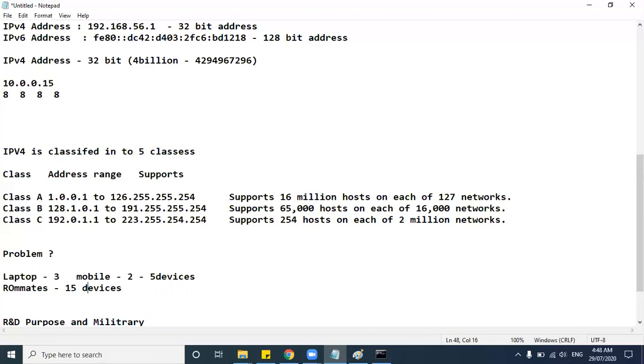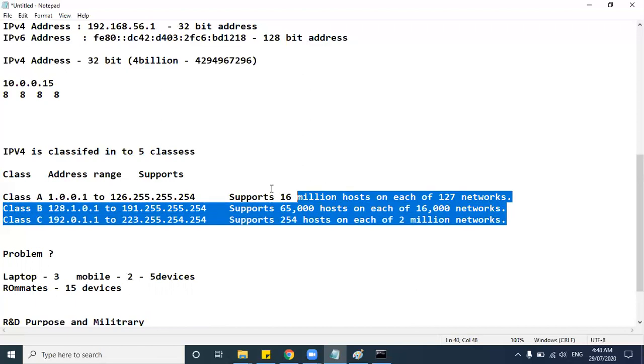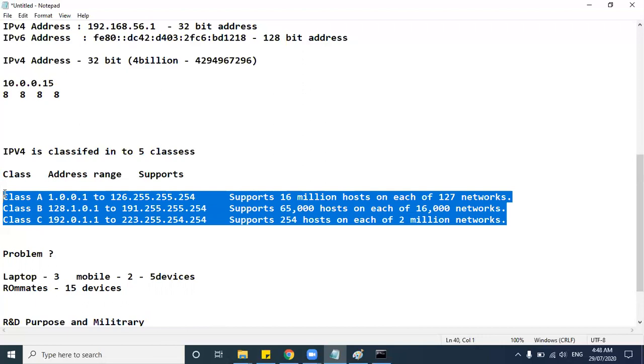Like this, imagine how many devices are connected across all the countries and regions. So how much time will it take to occupy all these IP addresses? Because every mobile which is connected to the internet is required to have an IP address. Every laptop should have an IP address. So very easily we can occupy these IP addresses within a short time, right? It will not take much time. So this is the major problem here.